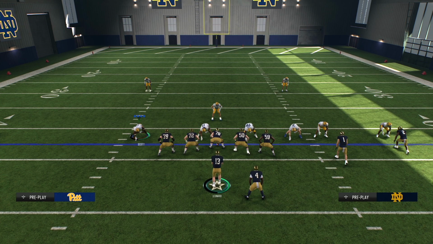One thing I just realized is how effective the pass commit is compared to the run commit and what happens